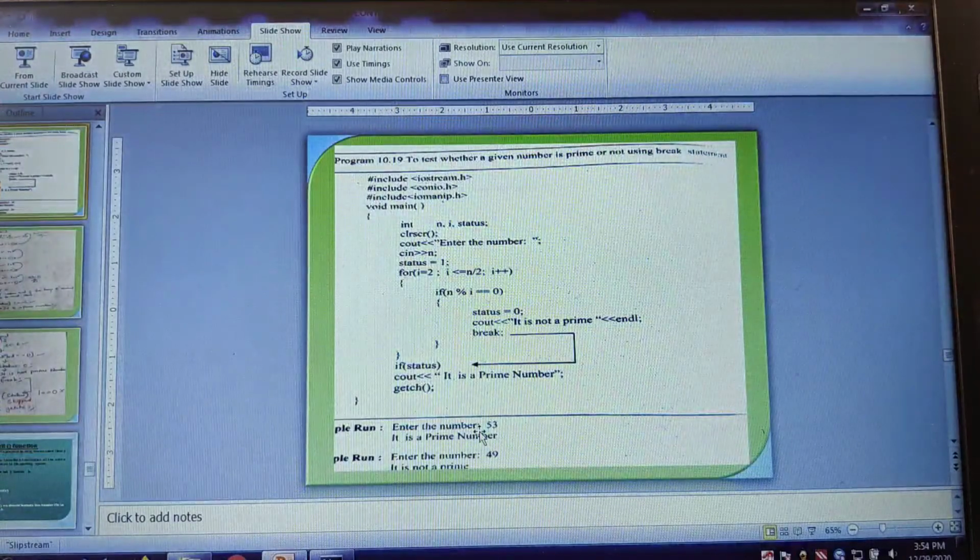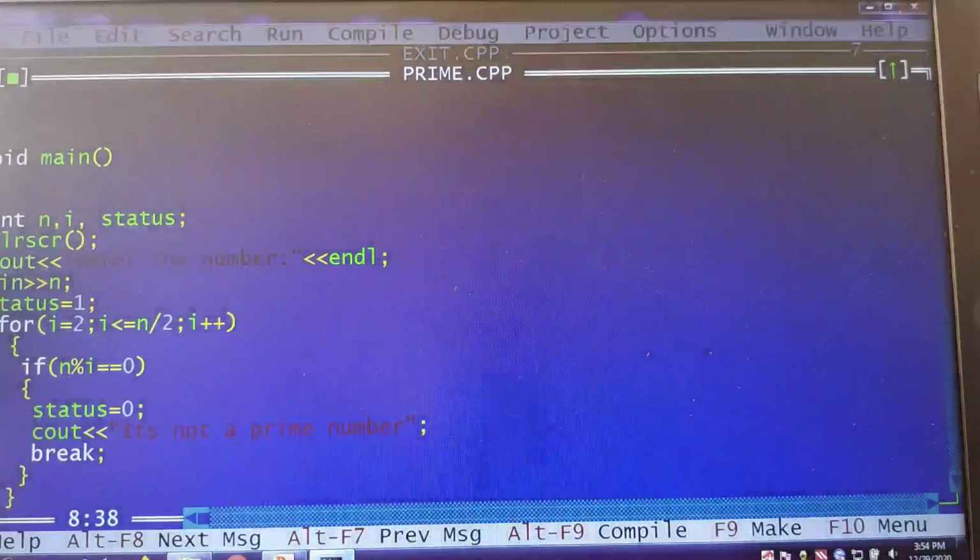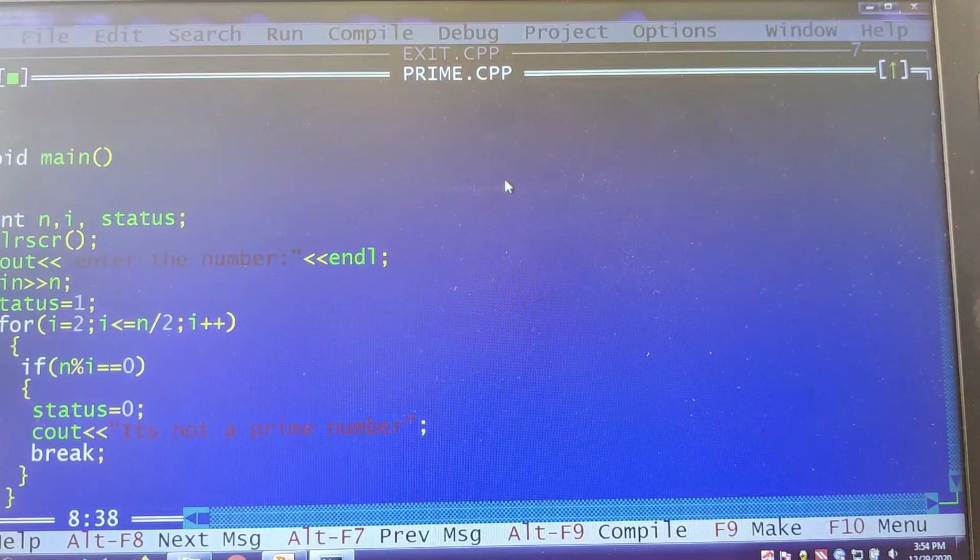I hope you are finding the programs interesting. These are just different kinds of programs with different kinds of looping structures and jumping structures, so that in further programs you'll be able to easily write the code. For that, you should know the structure and the syntax of looping, jumping and selection statements.